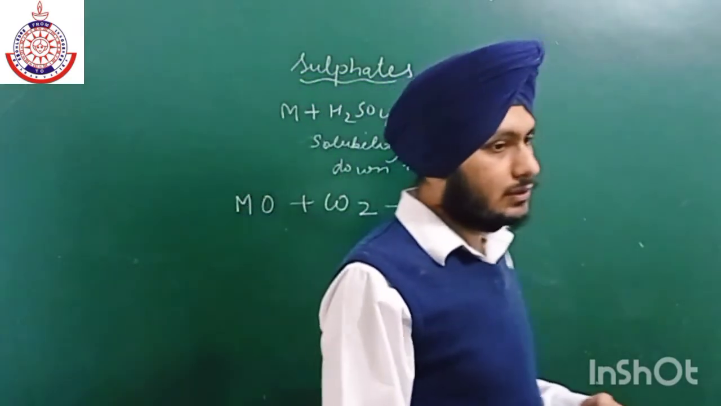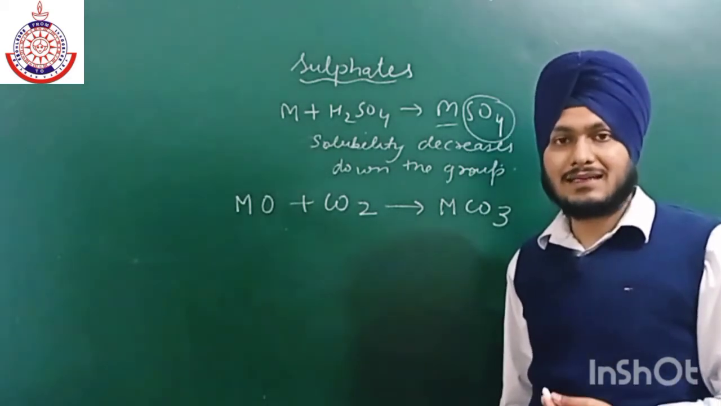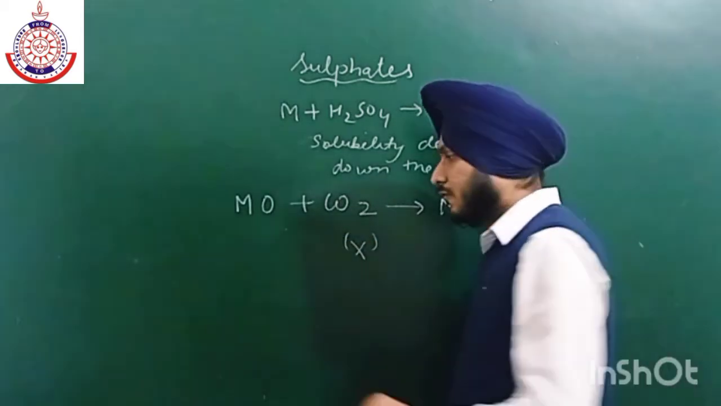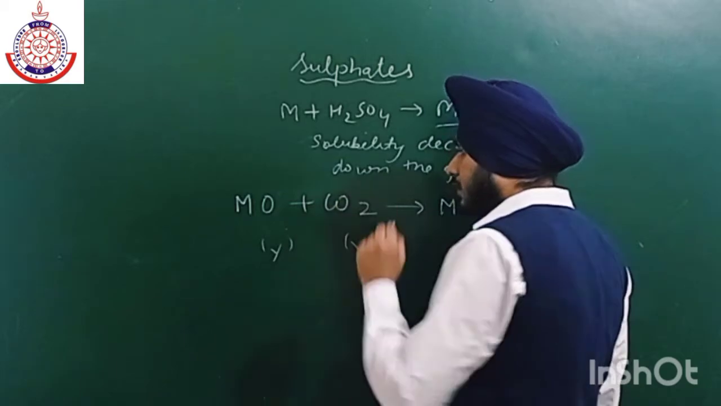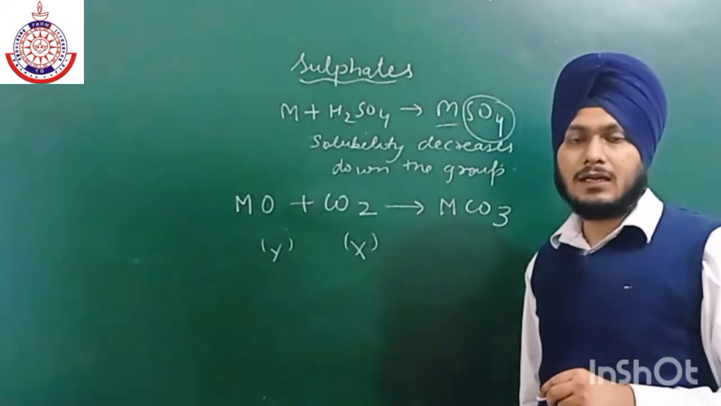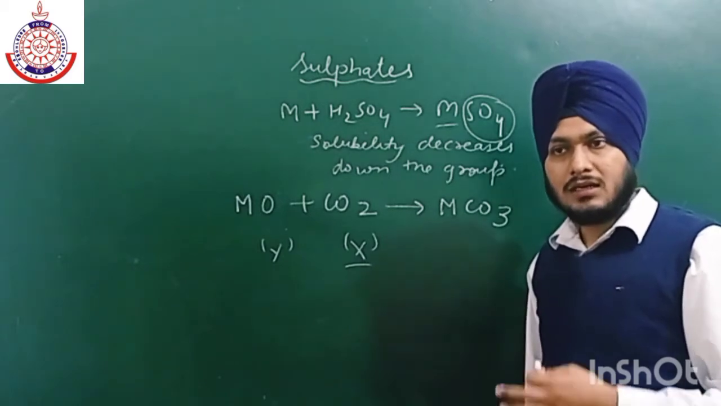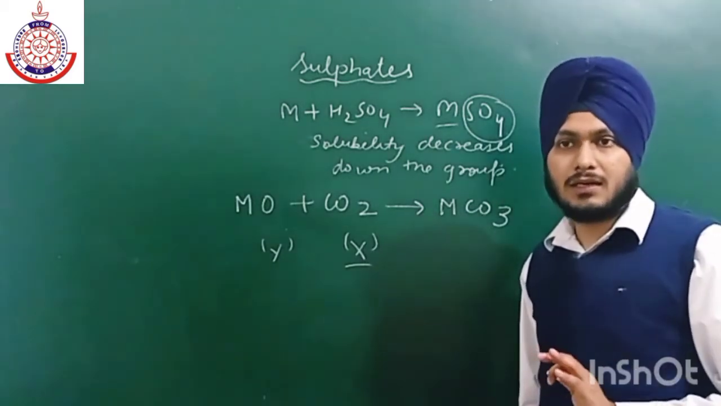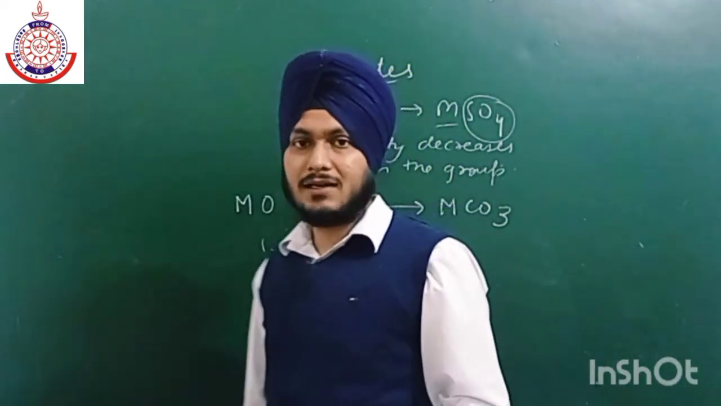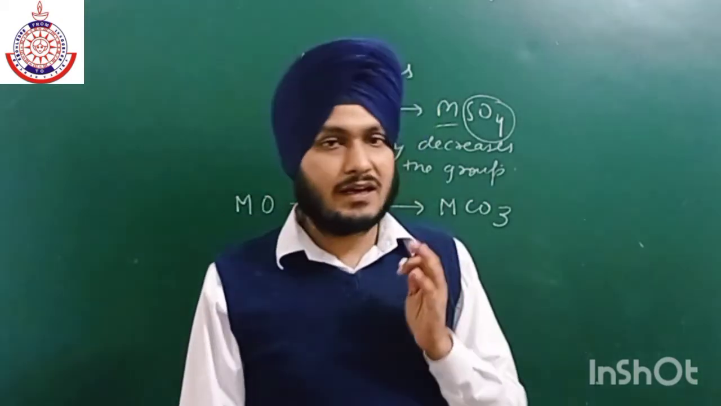a white solid, if we pass a gas X through a solution Y, turns it milky. But if we pass this gas X for a longer time, the milky color again becomes colorless. Identify X and Y, and similarly identify the compound Z which is formed after we pass CO2 for a longer time. Now this is a very important question.